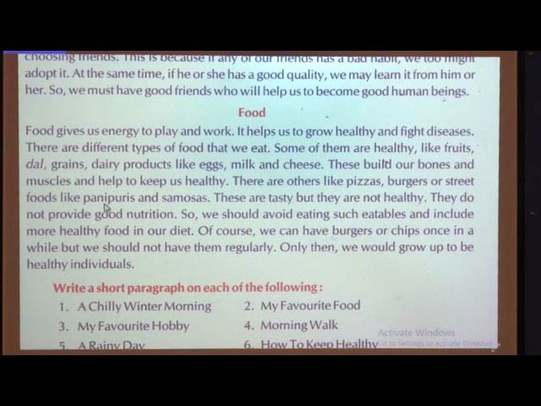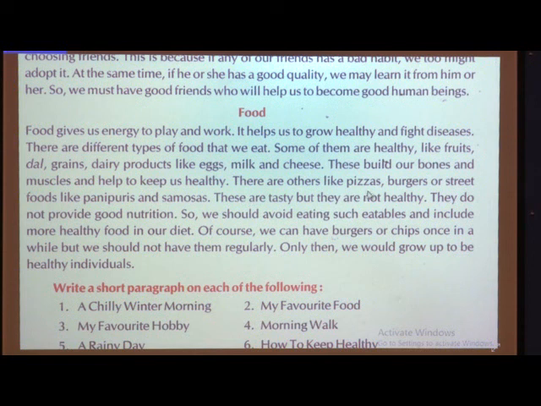You might not know what type of water they have used or what all things they have added in that. So, instead of that, you can make all these things at home, and I know children, your mother might be preparing them at home for your sake. So, no need to stand on the road and eat all this food, because it is not healthy and it may make you fall sick.